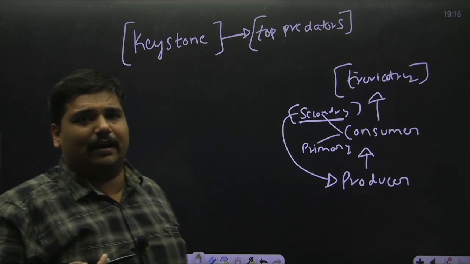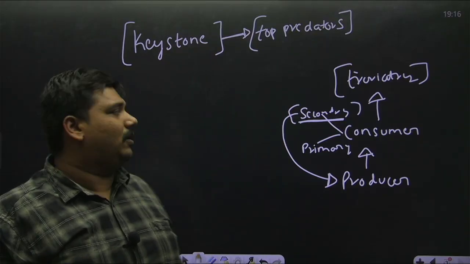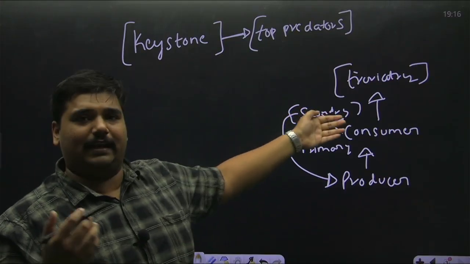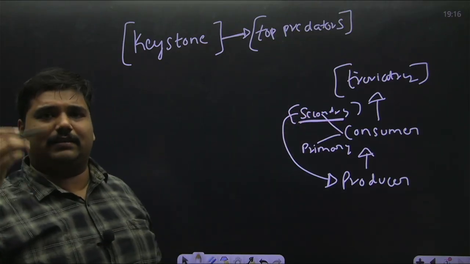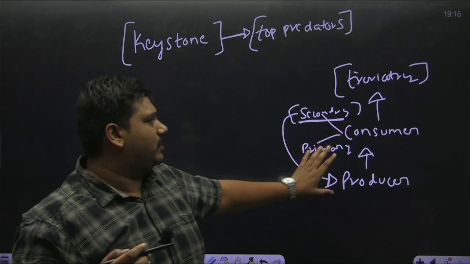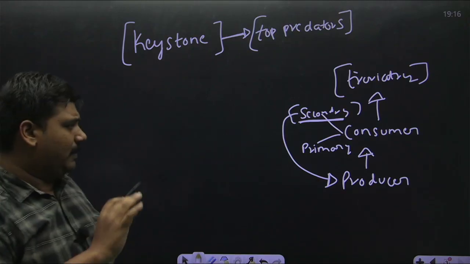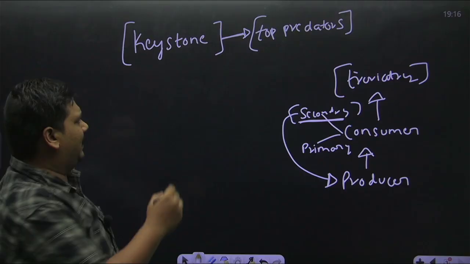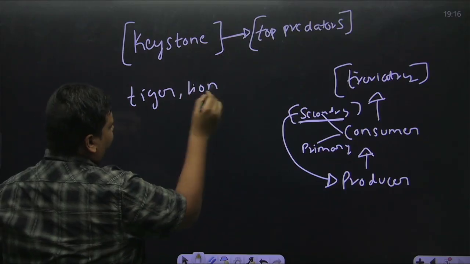It is the deer that goes to the field and eats the grass, and this deer is being hunted by the lions for their energy requirements. So here lion becomes the secondary consumer, deer becomes the primary consumer, and the plants become the producers. So now most of the keystone species are your tiger, lion.